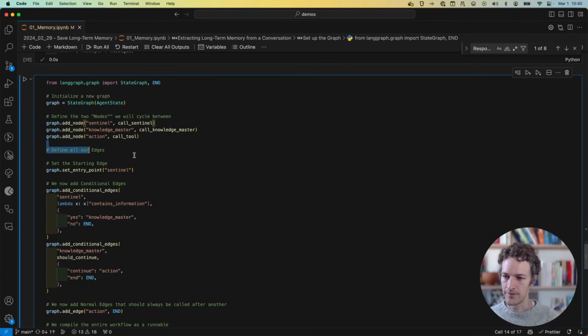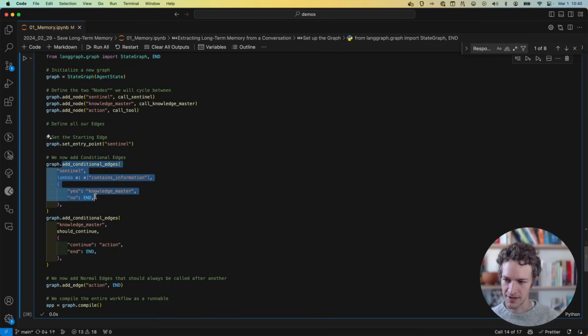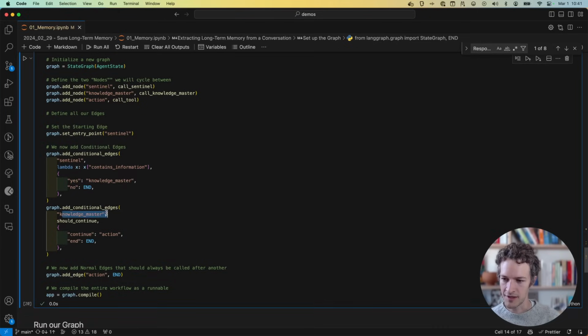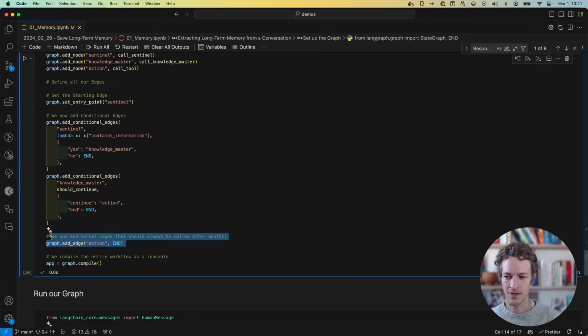So for our edges, we're always starting with Sentinel. We always want to run that one first and determine if anything needs to actually happen. Otherwise, it can bail. That's the conditional edges. When Sentinel runs, if it contains information, we're going to move on to the knowledge master. Otherwise, we're done. Once the knowledge master runs, there's a should continue function that determines whether any tools were called. If they were, we're going to call them. Otherwise, we're done. And then finally, once we call the tools, we're done.